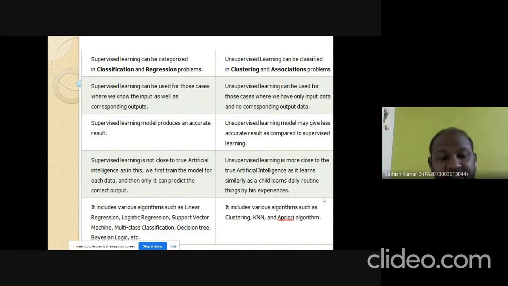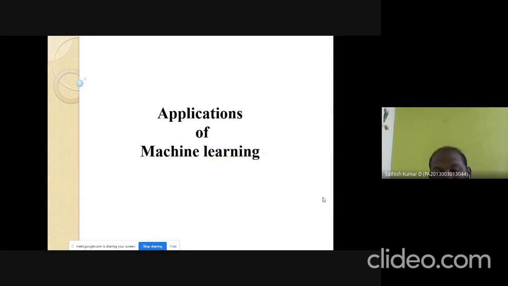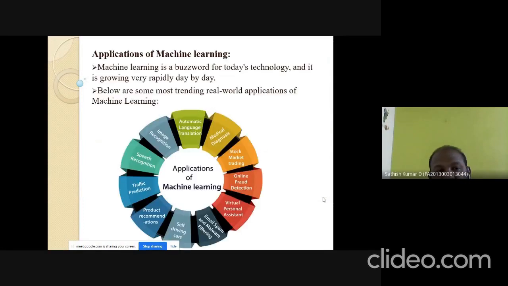Some examples of supervised learning methods are regression, decision tree, Bayesian logic, etc. Here, some example algorithms are the Apriori algorithm, clustering, KNN. Next, we are going to discuss the applications of machine learning.